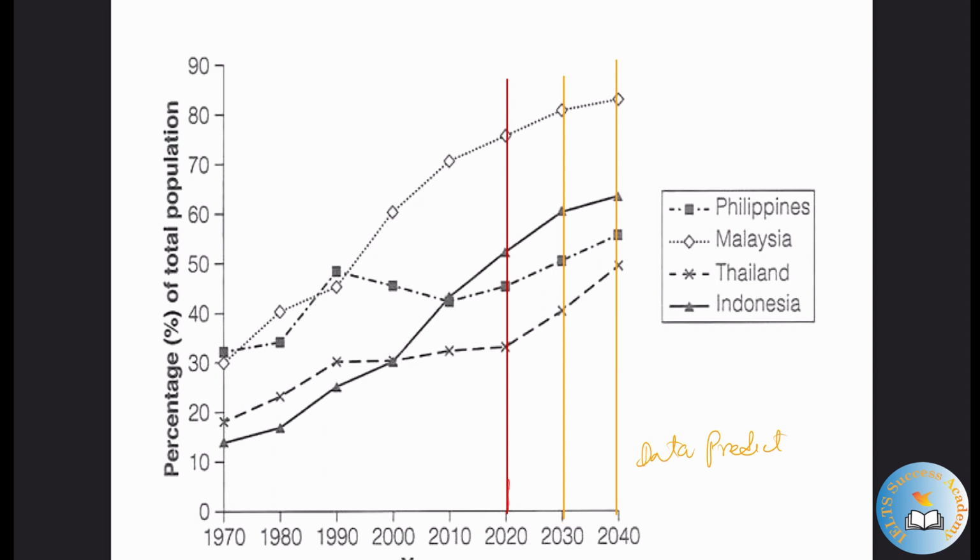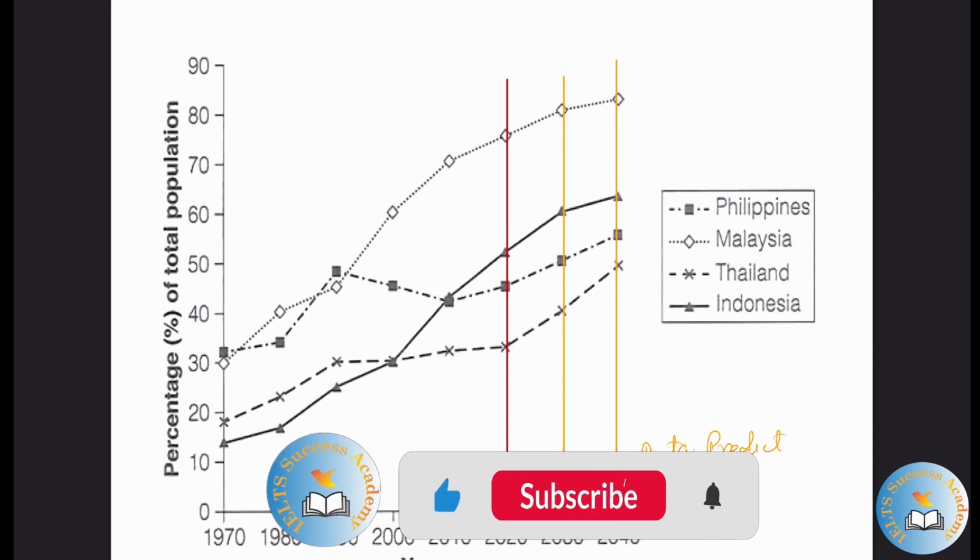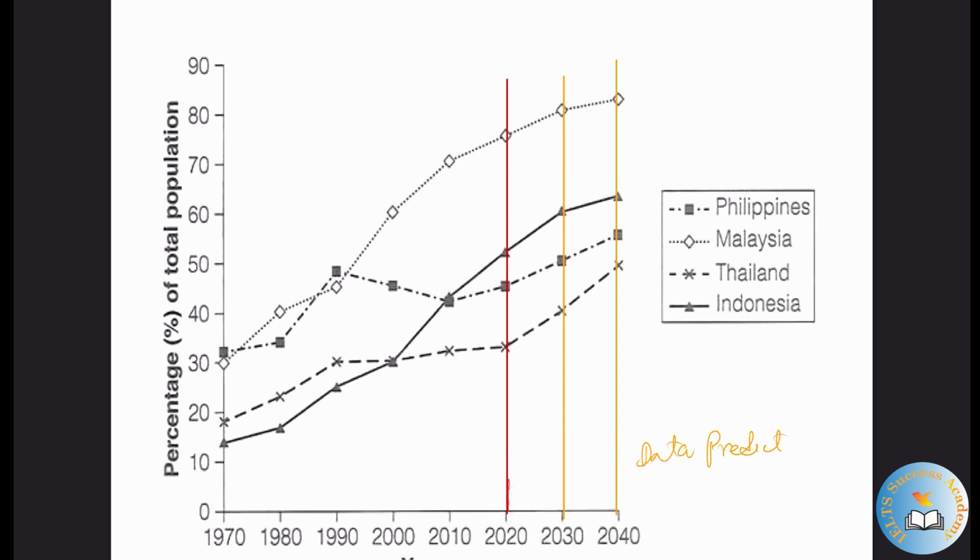So let's begin with how we can write the introduction. In the introduction we can say that the line graph showcases the changing city population proportions in 4 Asian countries: Philippines, Malaysia, Thailand, and Indonesia. The synonym for percentage is proportions.